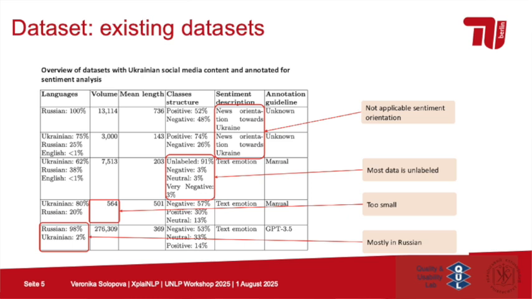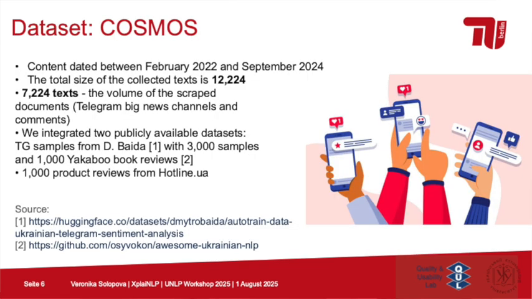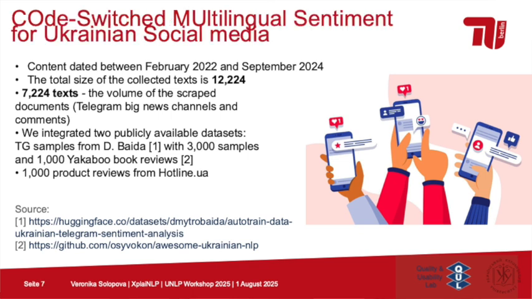We also saw that a lot of data is actually not even annotated, even if it claims that it's annotated. Some data sets are nice, but very small, even if they are manually annotated. And then some data sets are actually half human, half LLM annotated, and these are mostly done in Russian, even if it's Ukrainian data. So that's why we present our dataset, which is called Cosmos, which stands for code switch multilingual sentiment for Ukrainian social media.